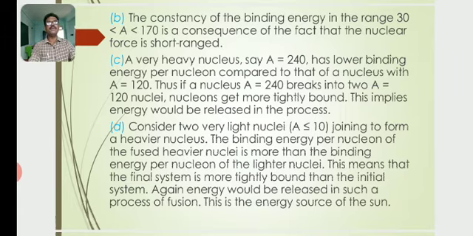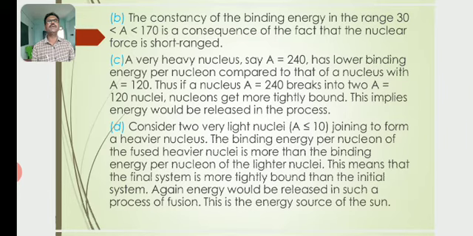When a uranium nucleus splits up into two fragments, the daughter nuclei are more stable when compared to the parent nucleus, uranium. Because of that, in nuclear fission a large amount of energy is released. Now consider two very light nuclei, say A equal to or less than 10, joining to form a heavy nucleus.